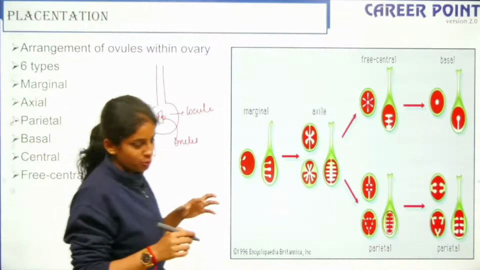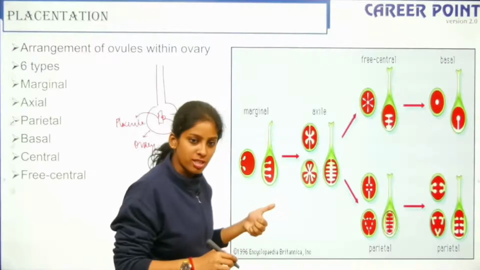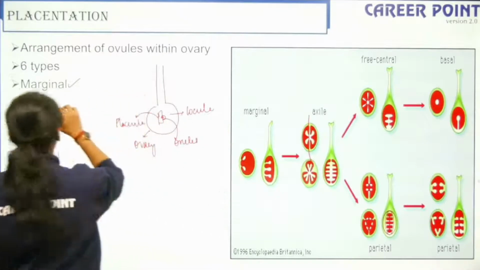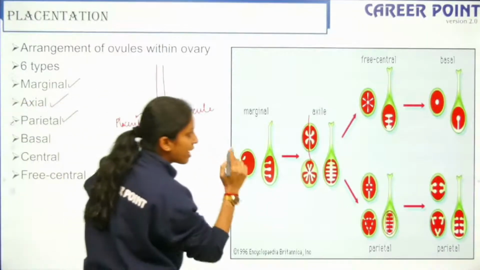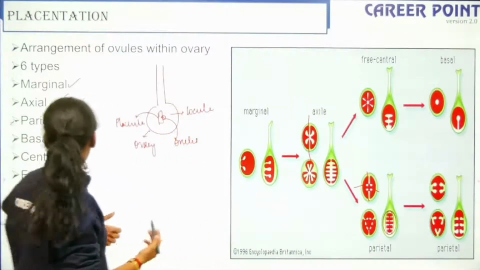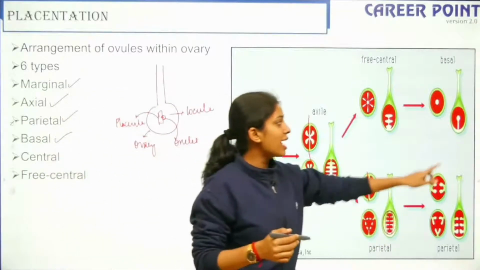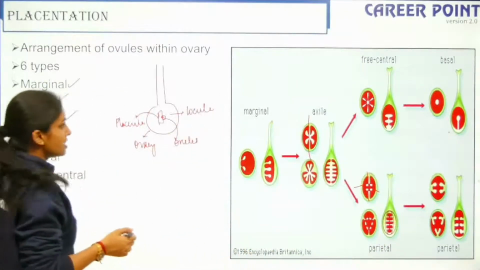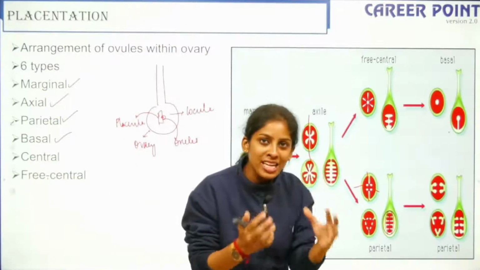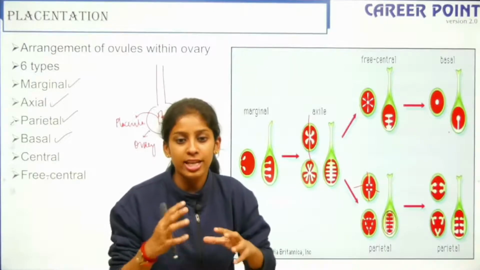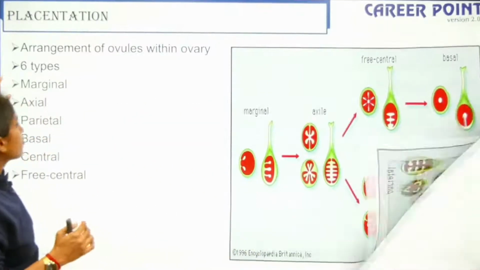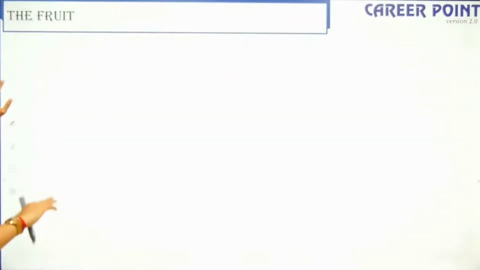We have 6 types. When it is attached towards the margin, it is marginal. Understood? When it is attached along the axis, it is axial. When it is towards the periphery, that is the perimeter, it is parietal. When it is towards the end, it is basal. Right? Central can be exactly in the center, right? When it is free central, it is hanging in the center, it is not suspended, right? So there are no divisions there. These are the different types of placentation. Aestivation and placentation are two important concepts.